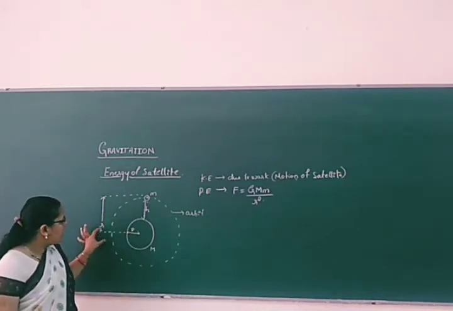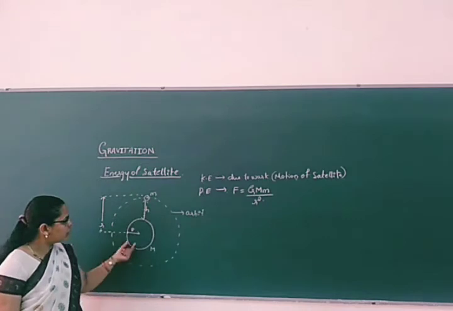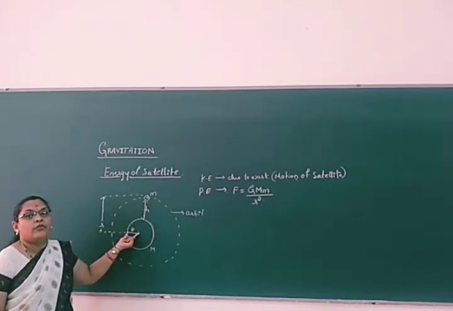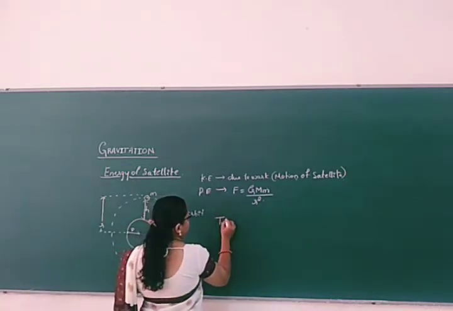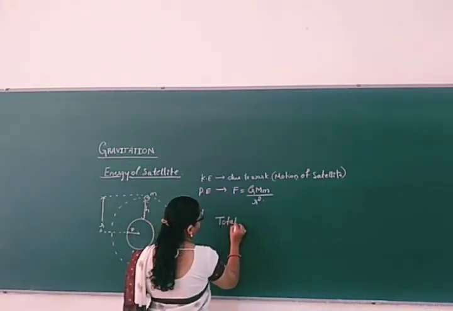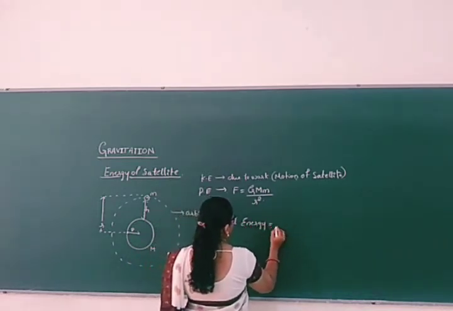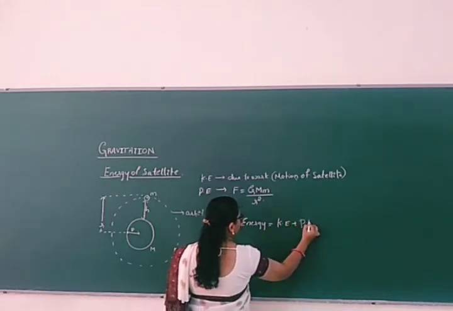Now here, r is what? That is nothing but the radius of the orbit here. Capital R is what? That is the radius of the earth. Right? Now what about the total energy here? Total energy of the satellite. Total energy is what? Sum of kinetic energy and potential energy.